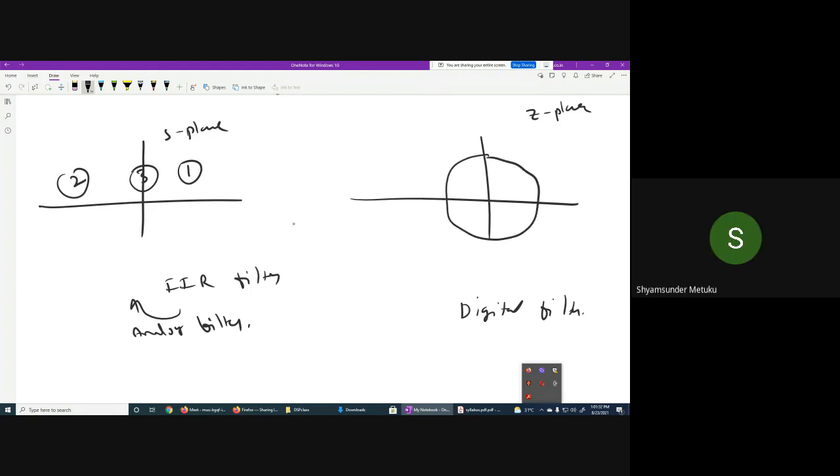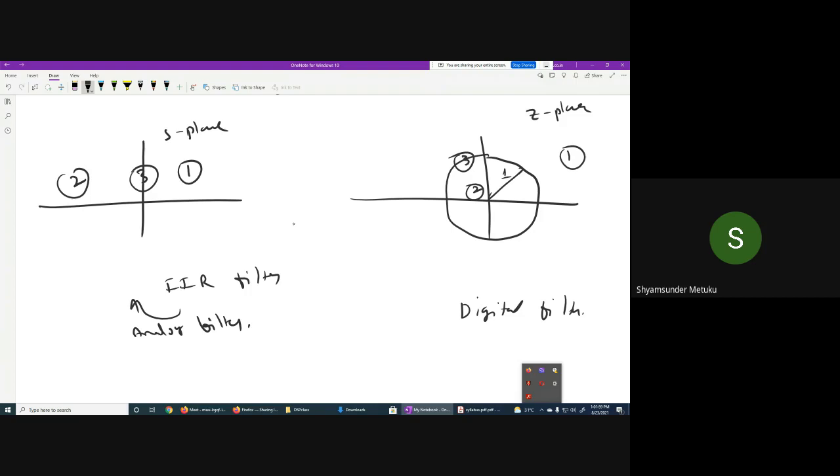Here also I divide it into three things. Right side means outside the circle, left side means inside the circle, and j omega is the equivalent. Right side of the S-plane must be mapped to the outside of the circle, left side of the S-plane must be mapped to the inside of the circle, and the j omega axis must be mapped onto the unit circle. This is the mapping.